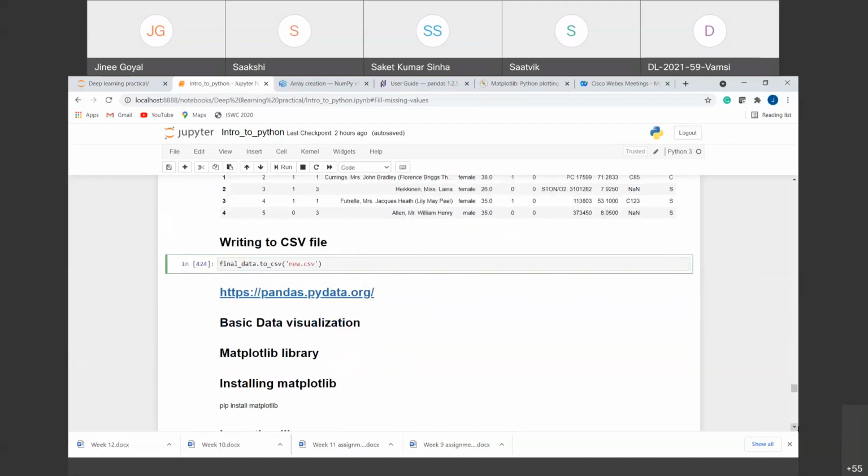So these are the two most important libraries, one is NumPy and one is Pandas, that are used for data manipulation, right? Any doubt in these data manipulation libraries? No, ma'am.